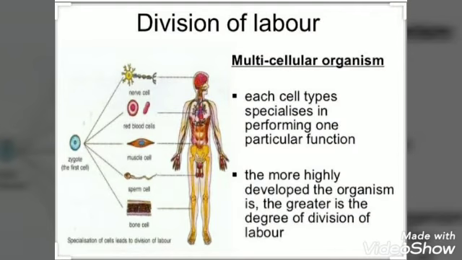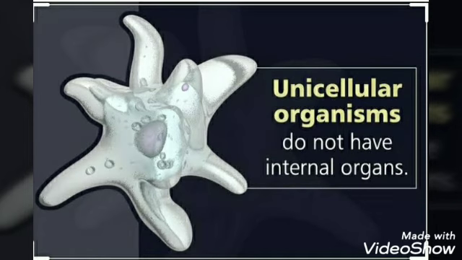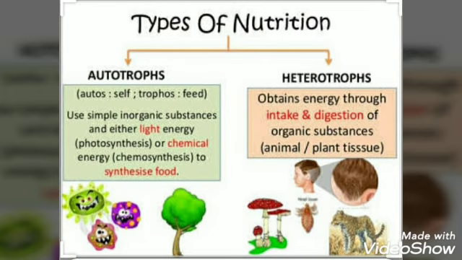In a unicellular organism, division of labor cannot take place. Why? Because there is a single cell. For example, an amoeba, being a unicellular organism, has a very different body organization from human beings, who are multicellular organisms.